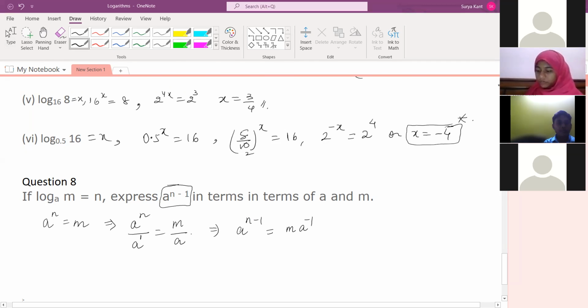What is there, Hania? Is m by a coming or m? I think this is the answer only they might have given. This answer, correct?